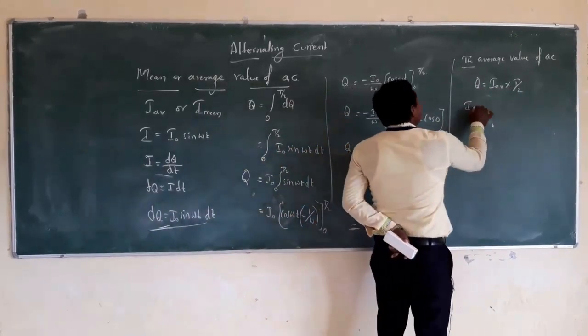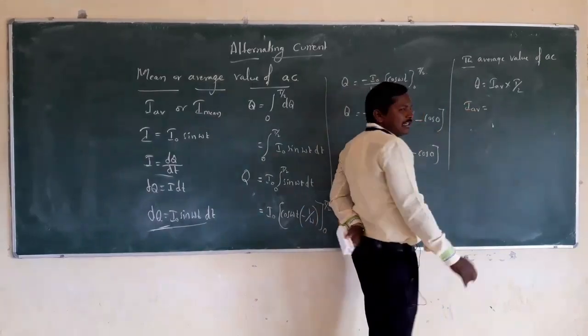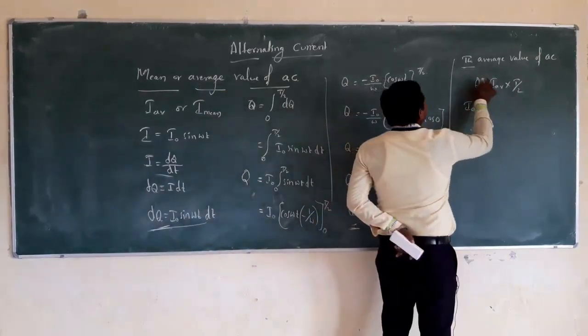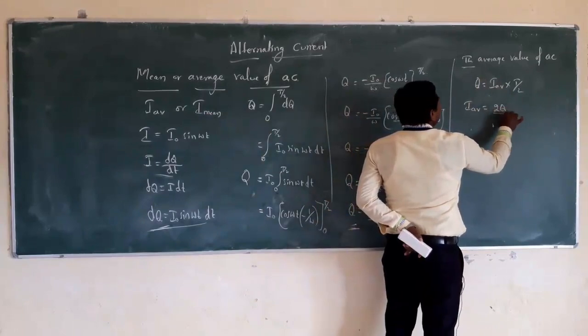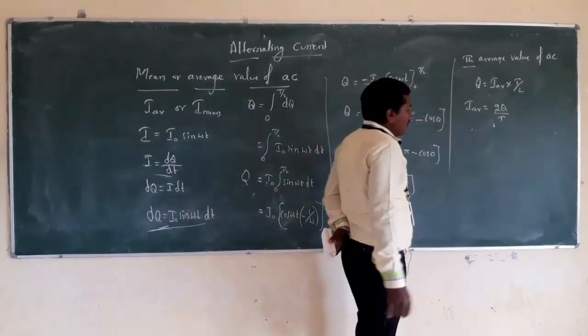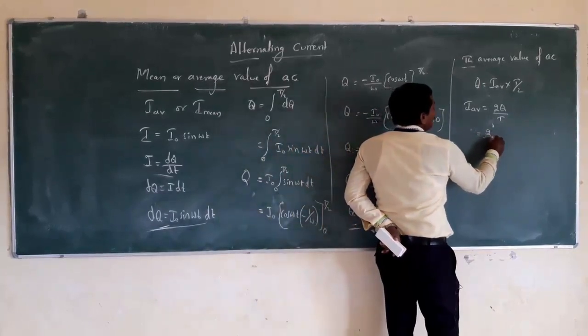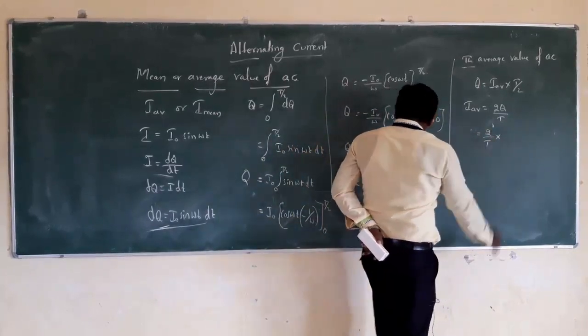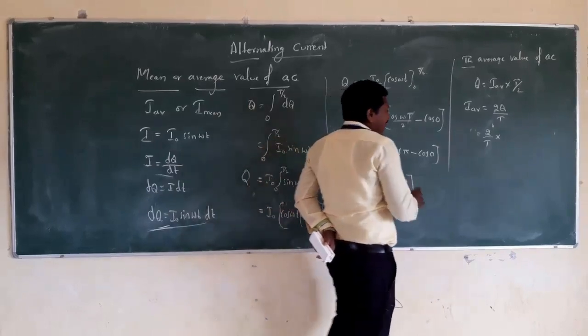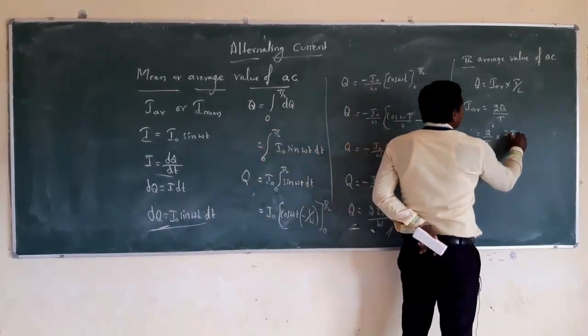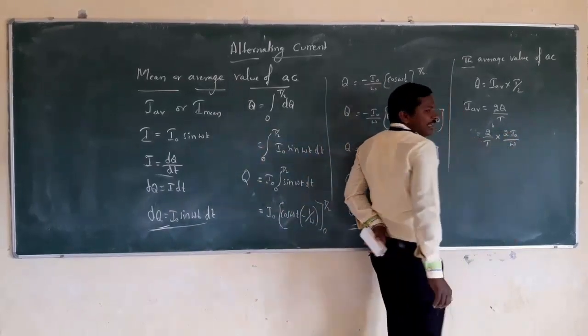To find the average current, cross multiply: I average is equal to 2q divided by T. We know the value of q, so substitute and simplify: 2 divided by T into q, which is 2 I naught divided by omega.